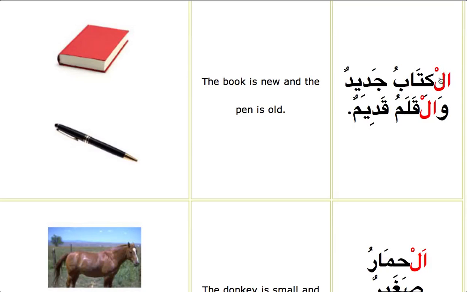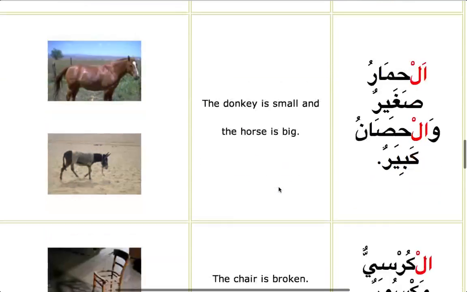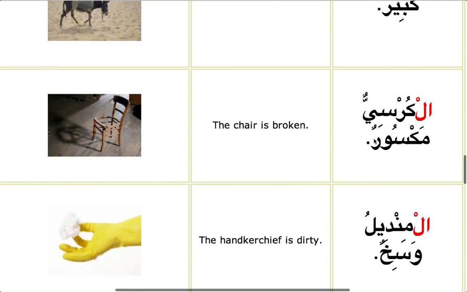So this is our take home lesson today, that mubtada at the beginning, when it is a proper noun, it will have al, dhamma, is definite, khabar is indefinite. Al-kitabu jadidun wal-qalamu qadimun. You see al-himaru, the donkey, saghirun, means small. Wal-hisanu kabirun, and the horse is big. Al-kursiyu maksurun, the chair is broken.